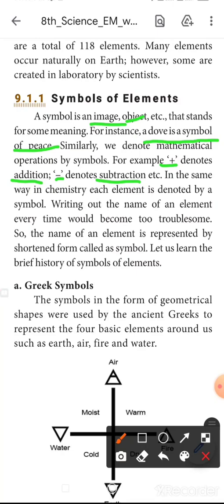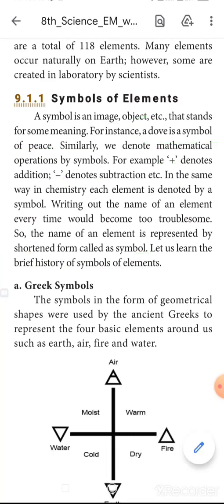Writing out the name of an element every time would become troublesome. So the name of an element is represented in shortened form as a symbol. Every time we write calcium, oxygen, this is a trouble, so we are using symbols. Let us learn the brief history of symbols of elements.